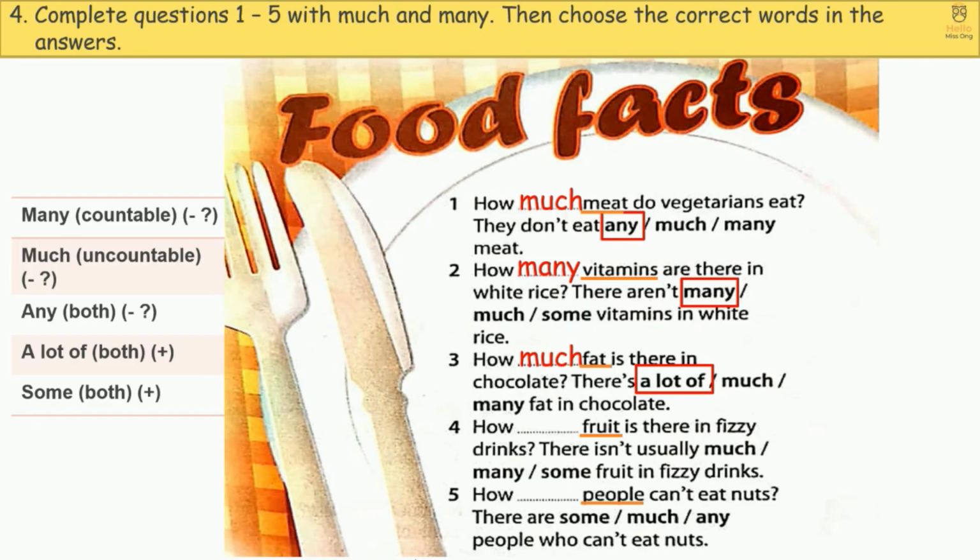4. Fruit. Fruit is uncountable. So the answer is much. How much fruit is there in fizzy drinks? There isn't usually much fruit in fizzy drinks. 5. People. We can count people. So the answer is many. How many people can't eat nuts? There are some people who can't eat nuts.